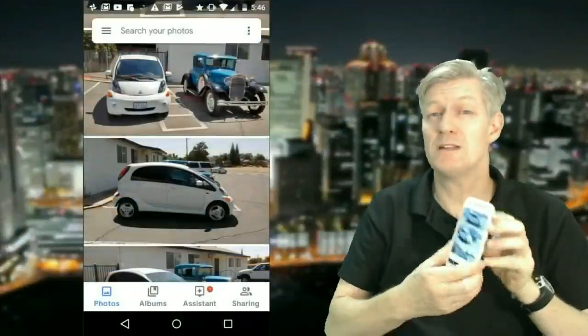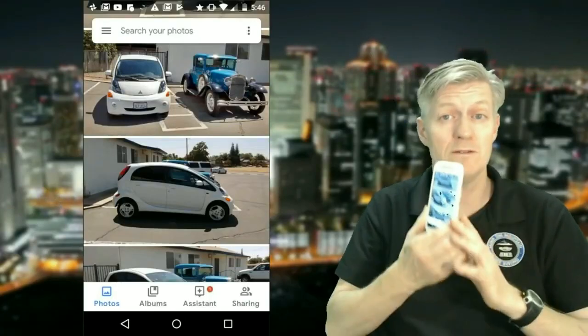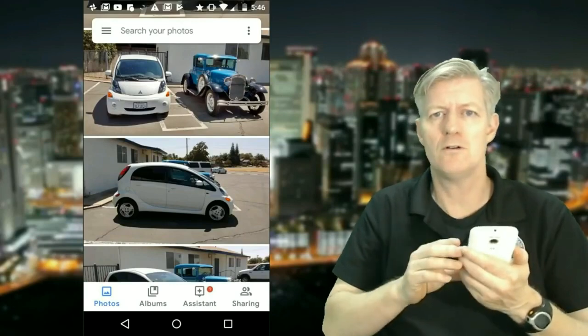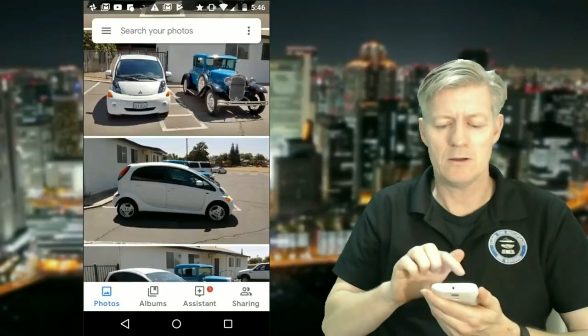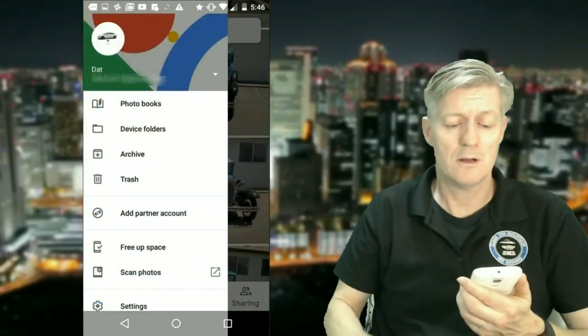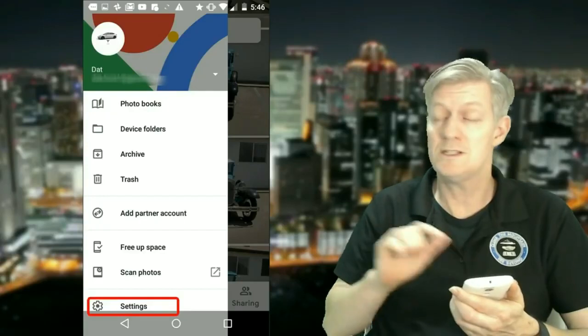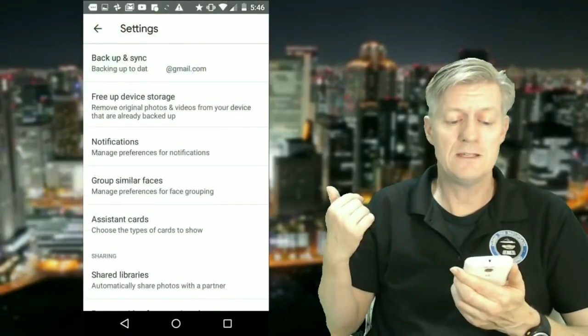Now, it is possible that you can be taking photos with your cell phone and actually viewing your photos with Google Photos on your cell phone, but then you log into the same Google account on another device and you don't see them. So, what could be causing that to not be synchronizing? Well, what we're going to do is click on, at Google Photos, click on the three lines that you see up there in the upper corner, and then you go down to Settings, and click it. And then you're going to be seeing settings.